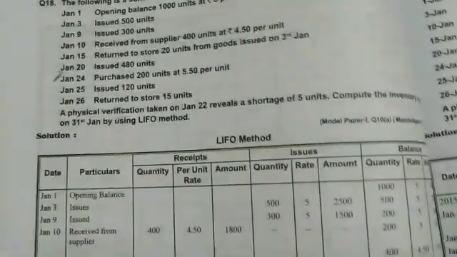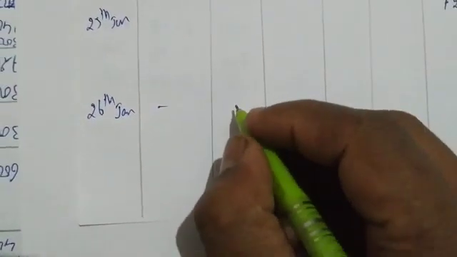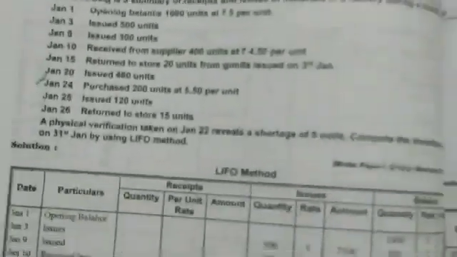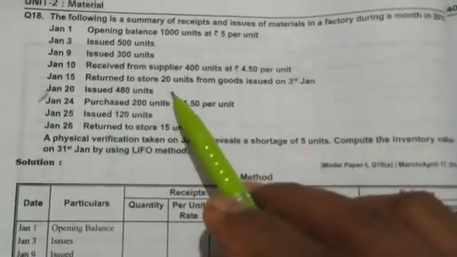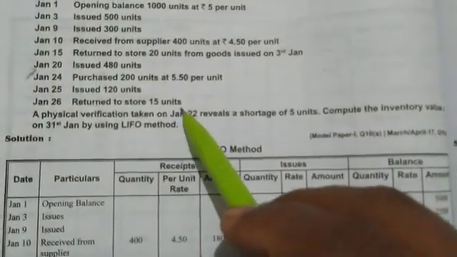Next, after that, January 26th, return to stores 15 units. We are returning to stores. Whenever there is return to stores, you have to record it in the receipt column. How many units? 15 units. But it is not being said. See, in the earlier transaction, whenever the goods returned to stores, he had given the date, on 3rd Jan. But here the date is not given.